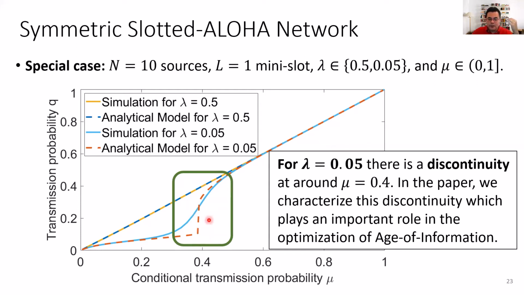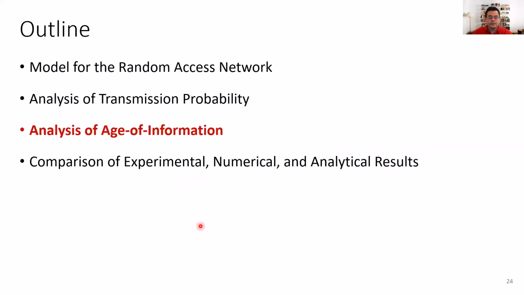And of course, the discontinuities in this function are going to play a big role in finding those optimal values of mu. So this characterization is something that we address in the paper. Now we're going to introduce the concept of age information, and then we're going to analyze age information in the